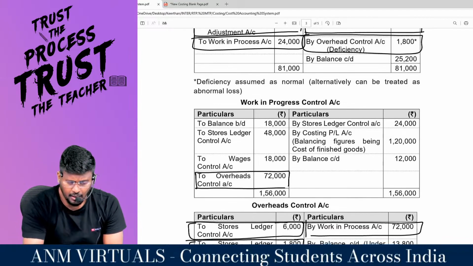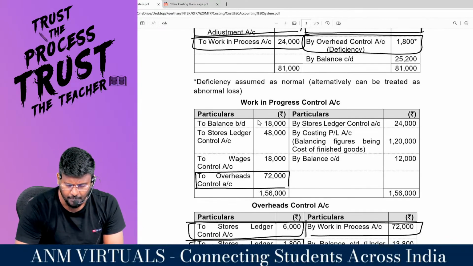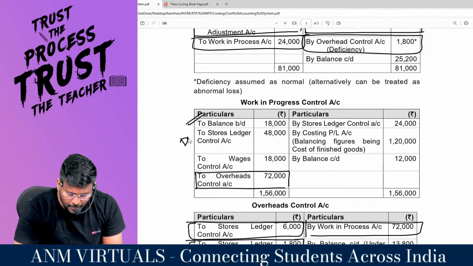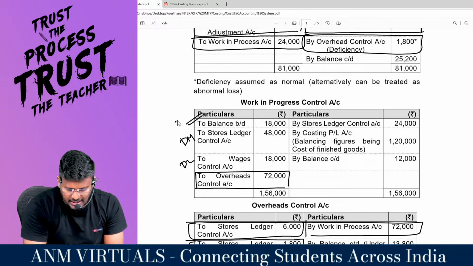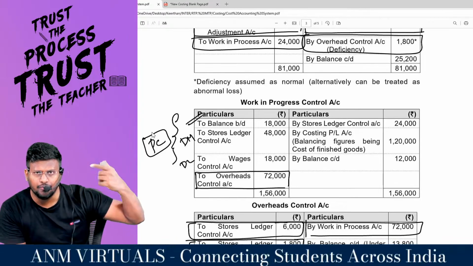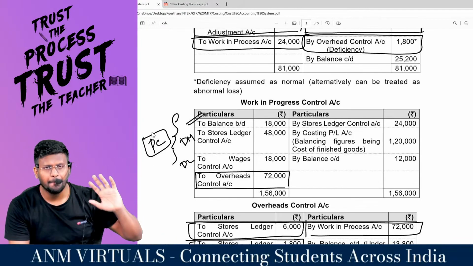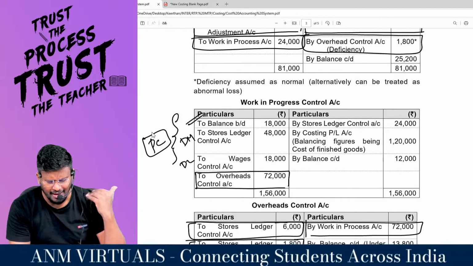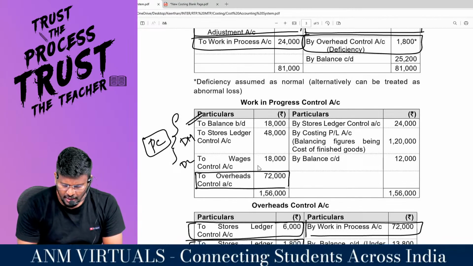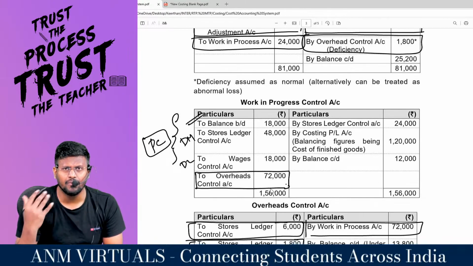So how is this WIP ledger working? Balance brought down means opening WIP. Stores ledger control account means direct material. Wages control account means direct labor. So basically you will be getting prime cost here, which is nothing but opening stock of WIP, add direct material, direct labor, etc. After doing that, we will be doing the production overhead.